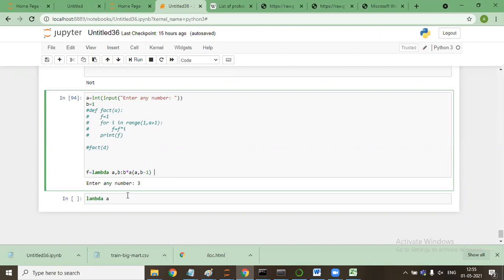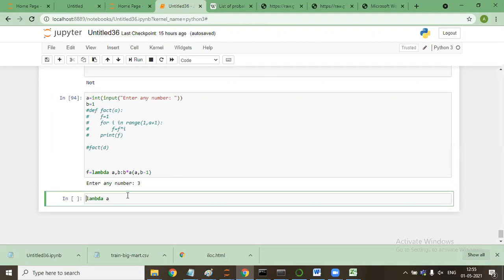So one of the examples is, I can use lambda a multiply factorial. I will explain this factorial, a minus 1, f.